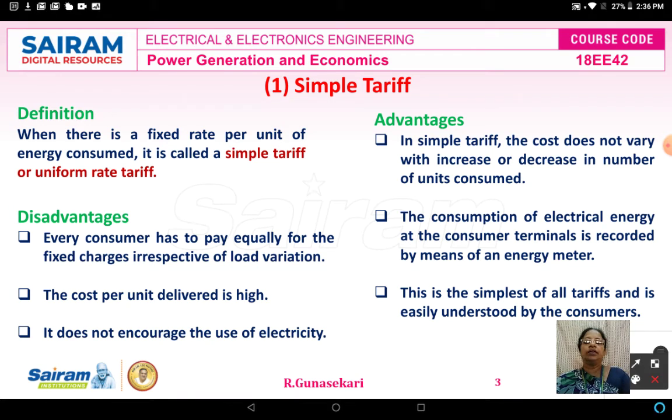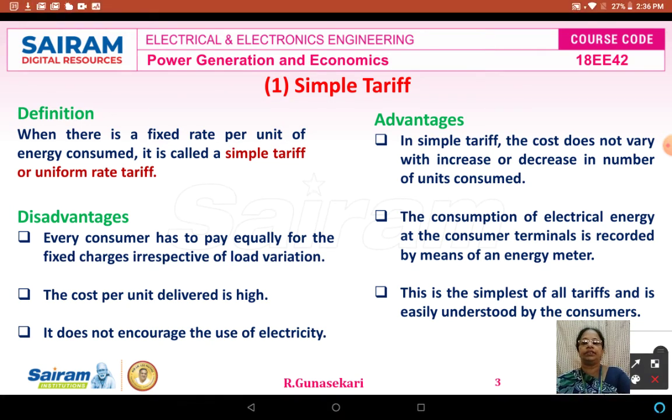First, the definition of the simple tariff. What is the definition of simple tariff? When there is a fixed rate per unit of energy consumed, it is known as the simple tariff, or another name is unit rate tariff. And what are the advantages of a simple tariff? The simple tariff means the cost does not vary with the increase or decrease in the number of units consumed. This is the advantage.